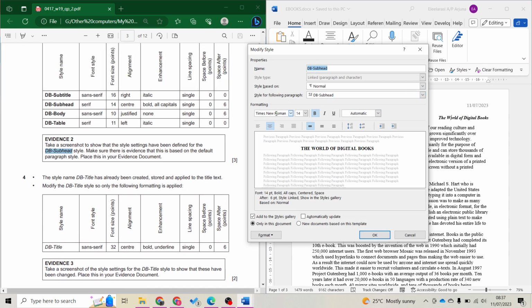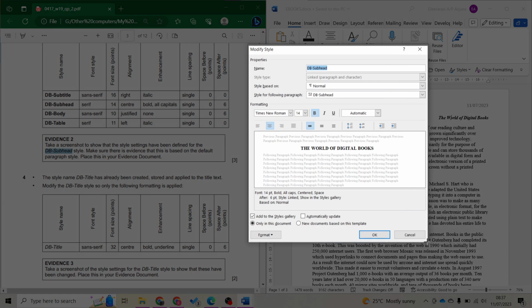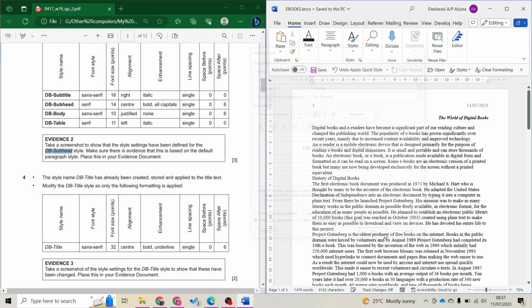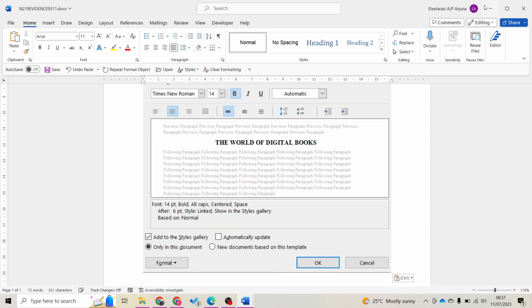So normal, correct. Serif, 14, bold, all caps, single line spacing, after space 6 point. Take a screenshot. Press OK. Go back to evidence. My evidence tool. Later we resize.